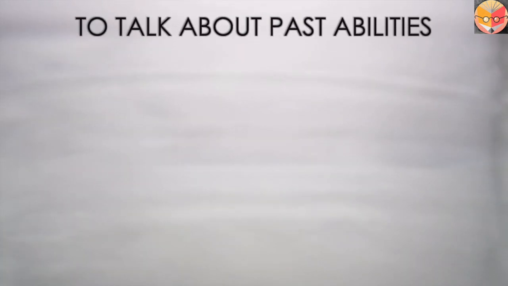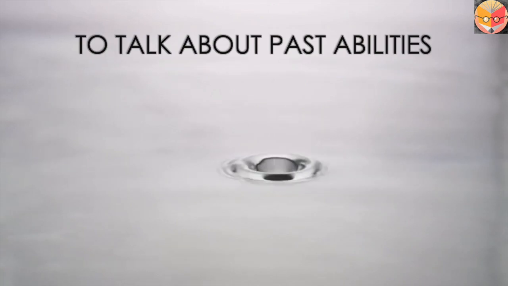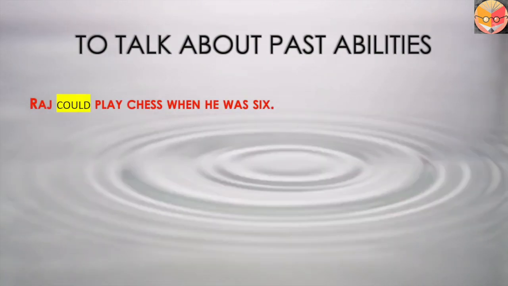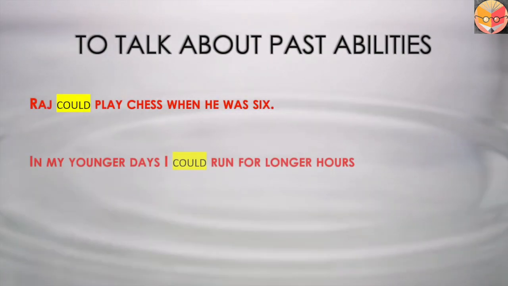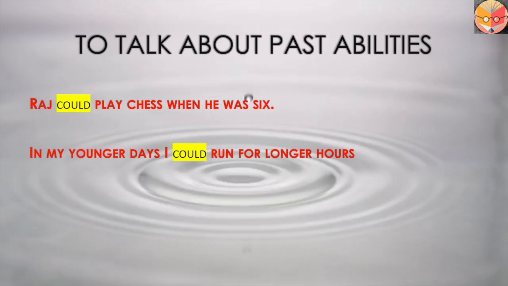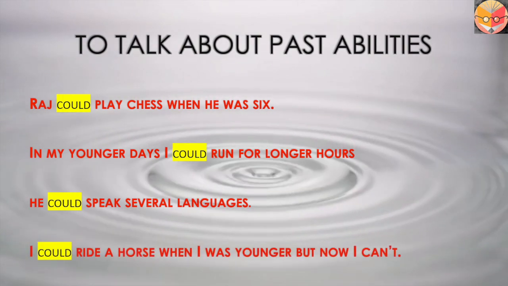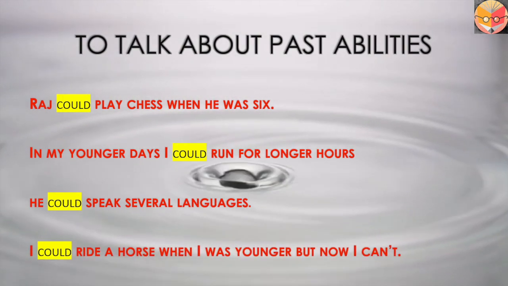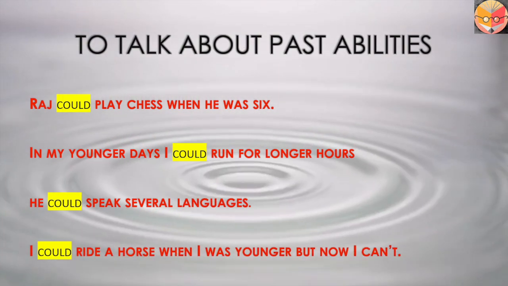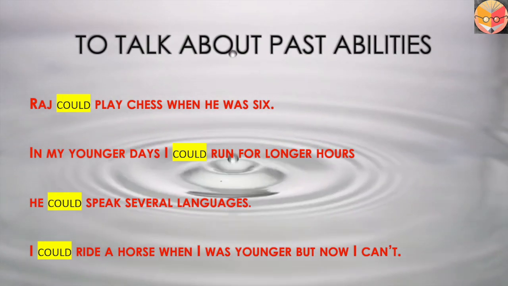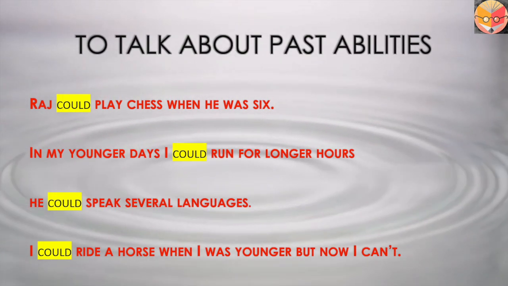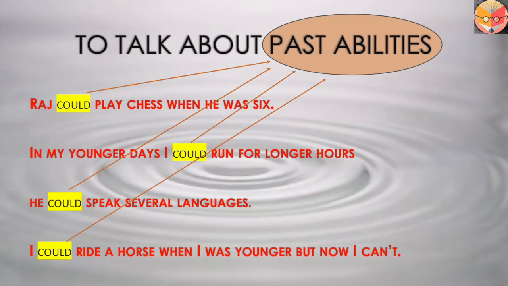Could is used to talk about past abilities. For example, Raj could play chess when he was 6. In my younger days, I could run for longer hours. He could speak several languages. I could ride a horse when I was younger, but now I can't. In all the above sentences, could is used to talk about abilities in the past.